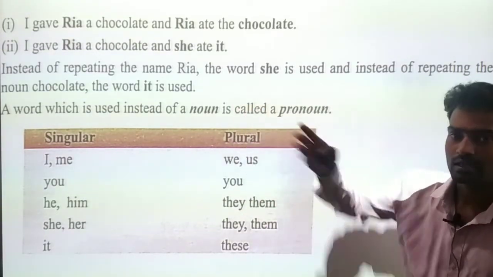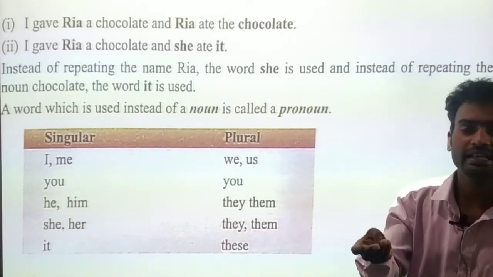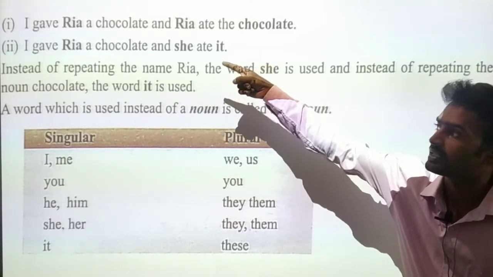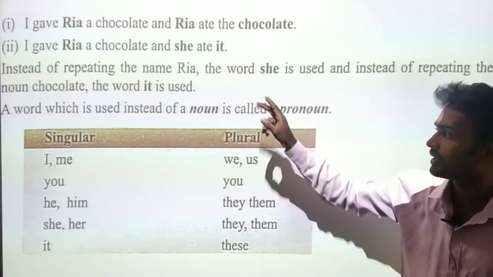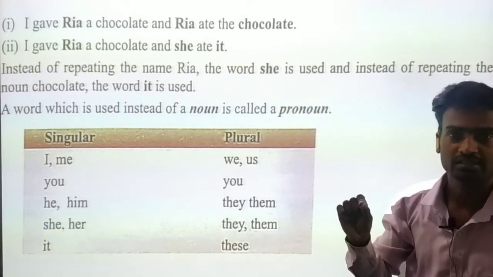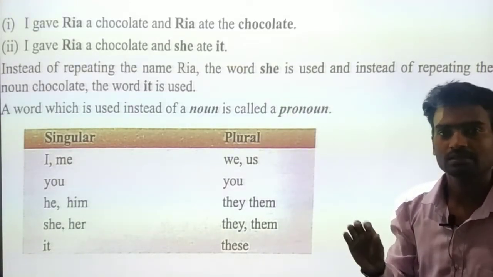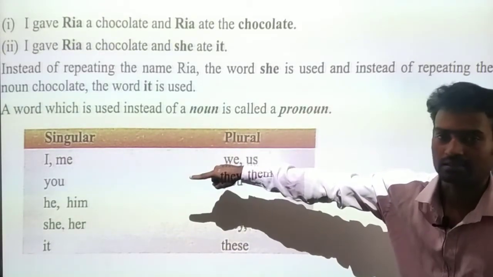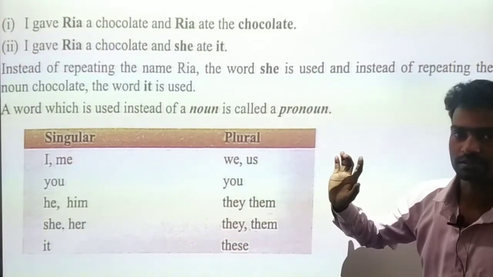See here, nouns are the names of persons. Ria is a noun, and for the pronoun, instead of Ria we used she. That is a pronoun. Simple to understand. And here we have singular pronouns and plural pronouns.